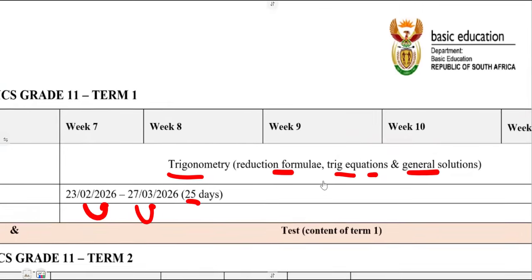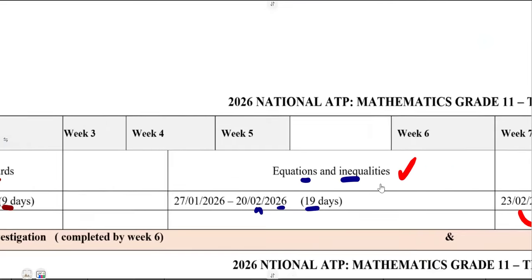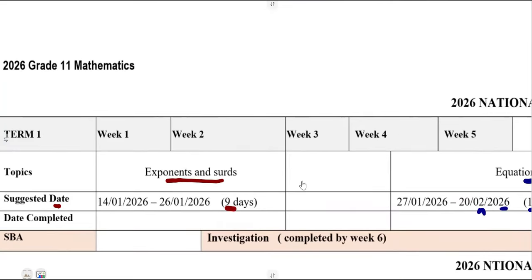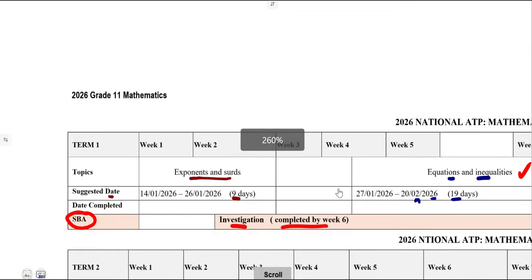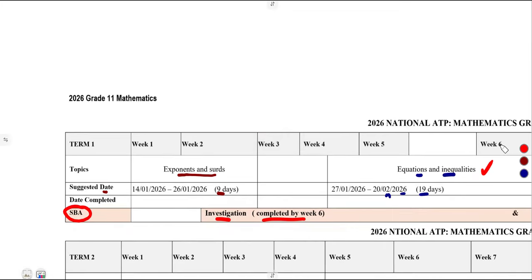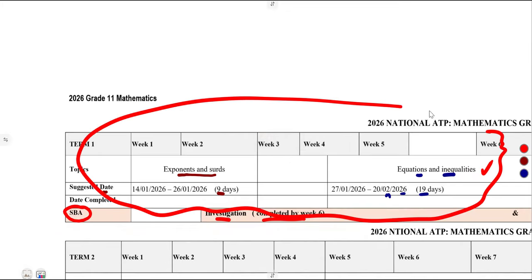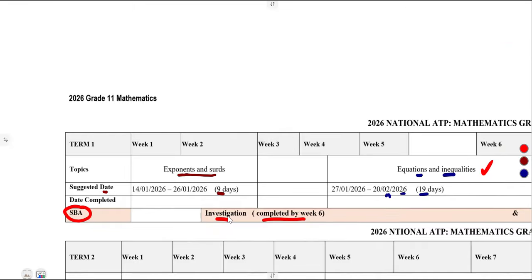And as part of your term 1, you remember that we are not just revising, we are not just doing topics only. There is also the SBA, which is important as it holds a certain percentage of our marks. So it has the investigation, which must be completed by week 6, meaning to say this week when you are still covering equations and inequalities, you must be able to be done with investigation in that period. So that is it for your term 1.